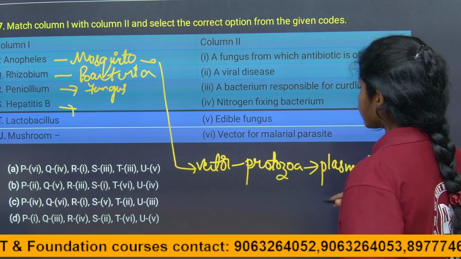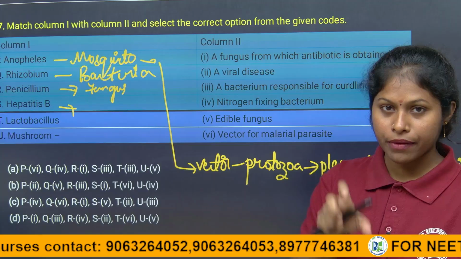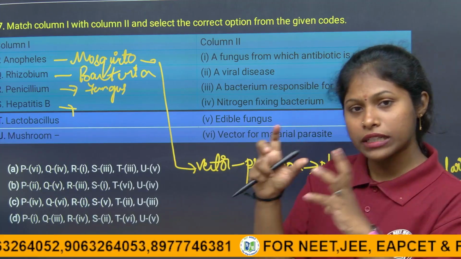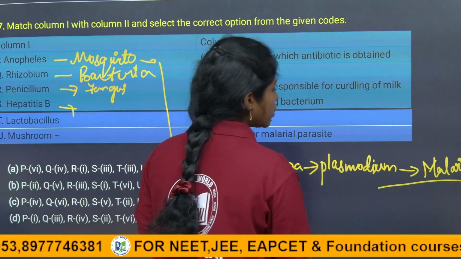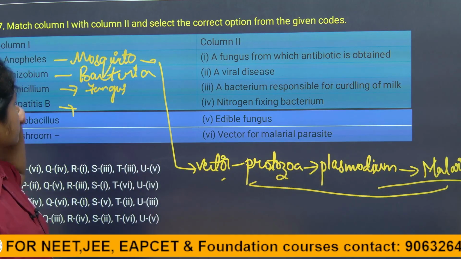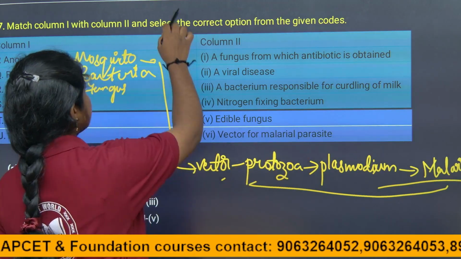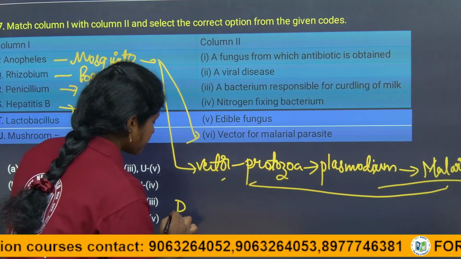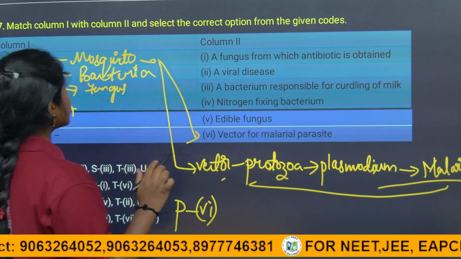So, by just biting, the mosquito will not give us malaria. If the Anopheles mosquito bites an infected person, then it releases the parasite into a healthy person. So, this is how the protozoan is carried forward from the unhealthy person to the healthy person. So, here the first question. Let us see the answer. Of course, it is a vector for the malaria parasite. It is a direct answer, children. So, P is 6. The first answer is 6.